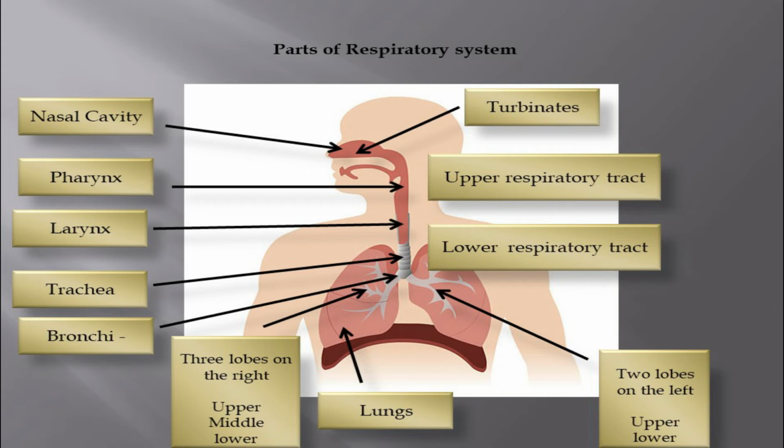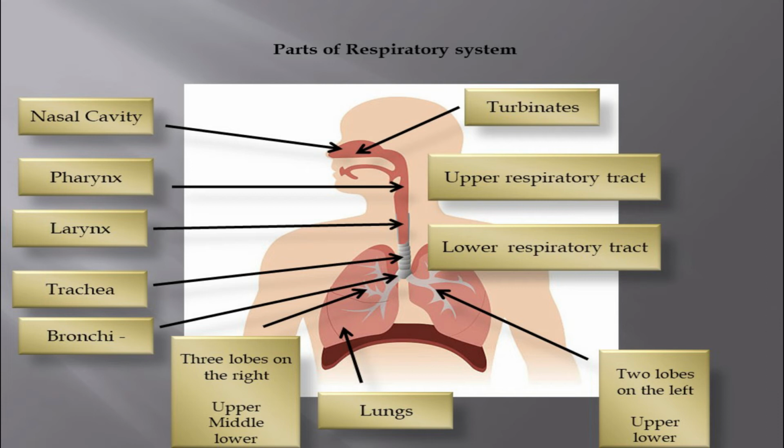Next are the turbinates, bony structures inside the nose covered by the soft tissue called mucosa. Next is the pharynx. It's the part of the throat behind the mouth and nasal cavity and above the esophagus and trachea, the tubes going down to the stomach and the lungs. And the pharynx has three parts: the nasopharynx, oropharynx, and laryngopharynx.